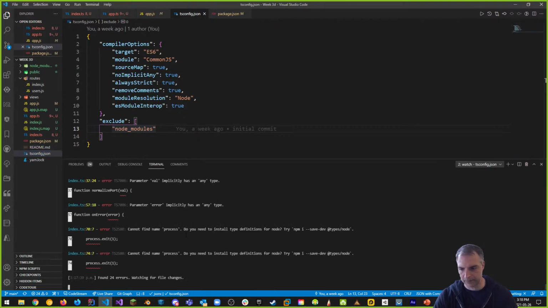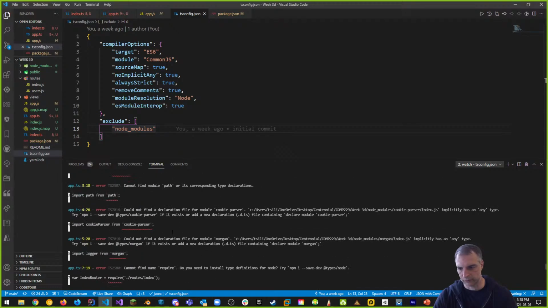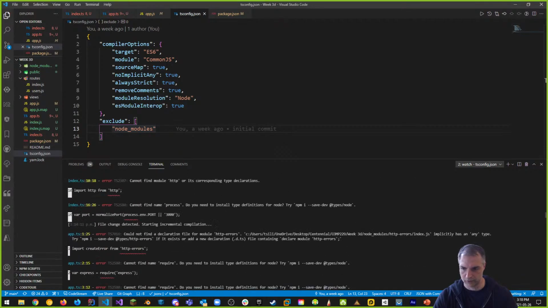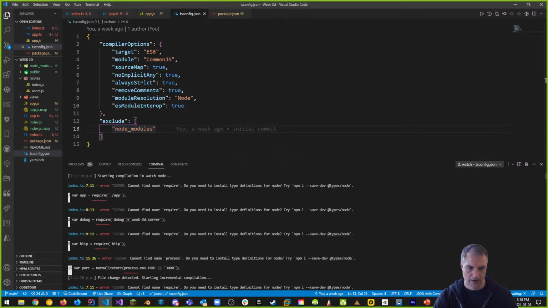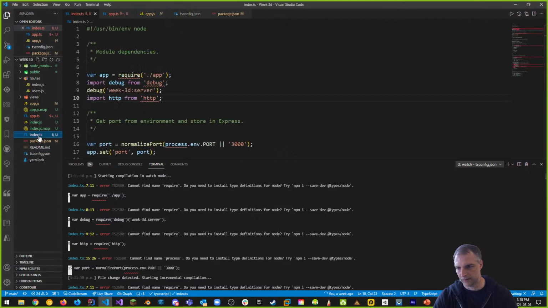The other thing that can happen is where it says that there's an error. It's going to go through and find errors in your code based on what you've come up with, and you can look at all the errors that are here. So here, var require app. Well, you can't use this anymore because that would be in this index.ts, because now app is going to look like something different. So we're going to try and correct one error at a time, and this is what I'm going to be doing with you right now.